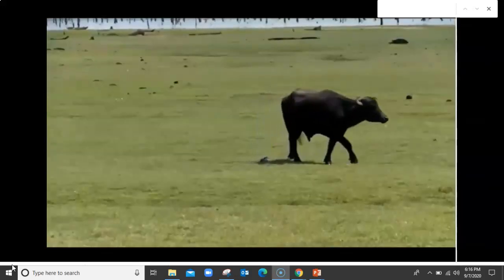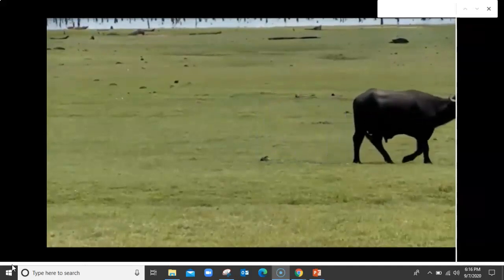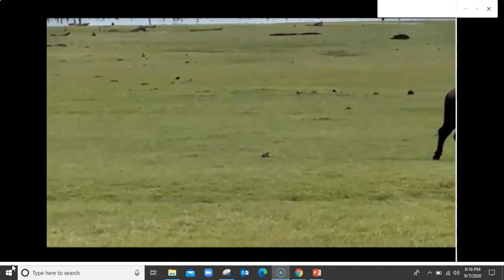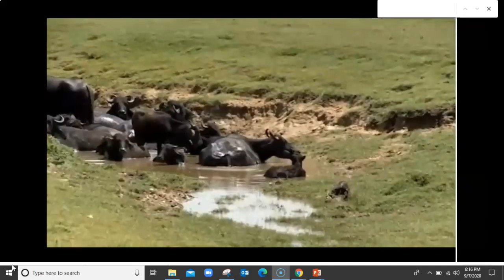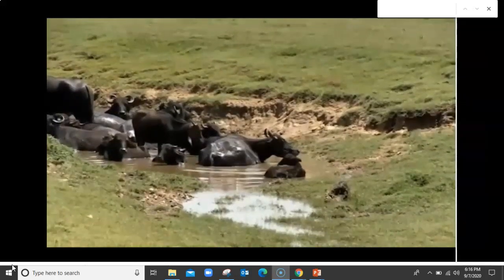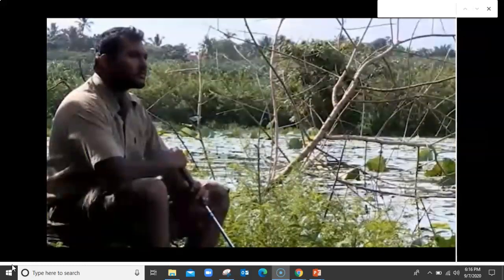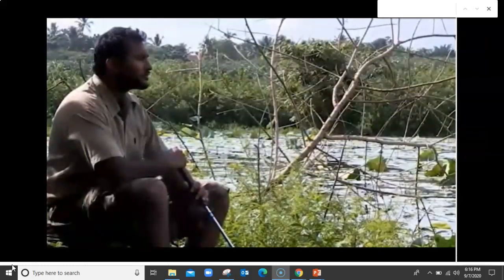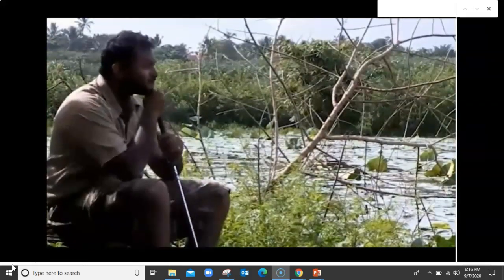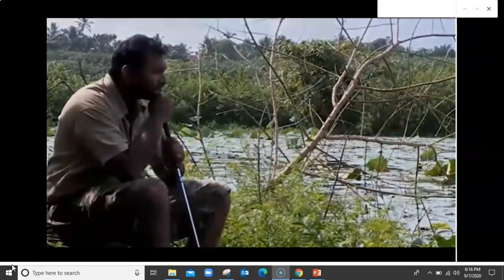Nature is flexible and life goes on. But what if next year the rain doesn't come? What then will happen to this ecosystem?